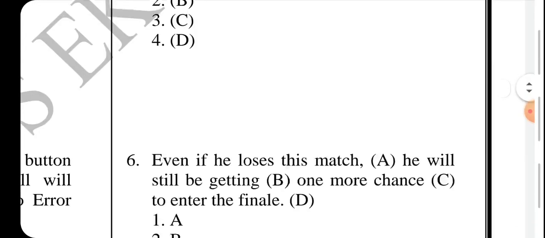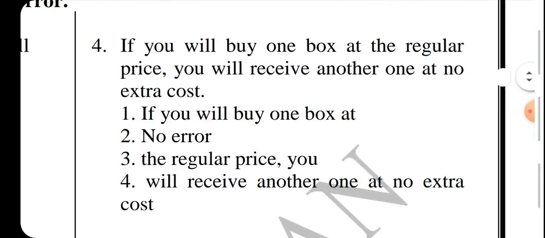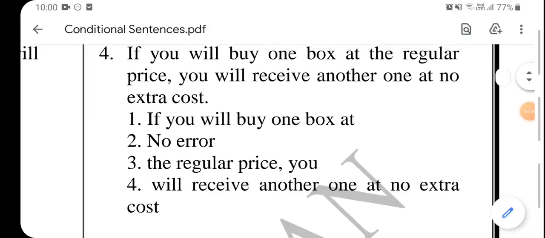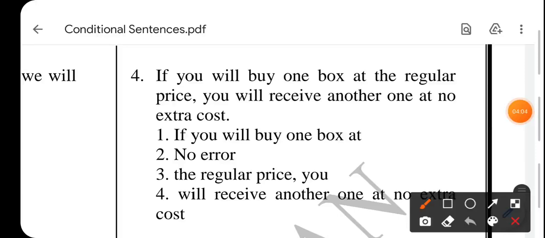Fourth sentence. If you will buy one box at the regular price, you will receive another one at no cost. Here we have, see in this sentence, will दो बार है. So whenever the formation of this sentence says कि आपने देखो यहाँ पे simple future already लगा दिया है.